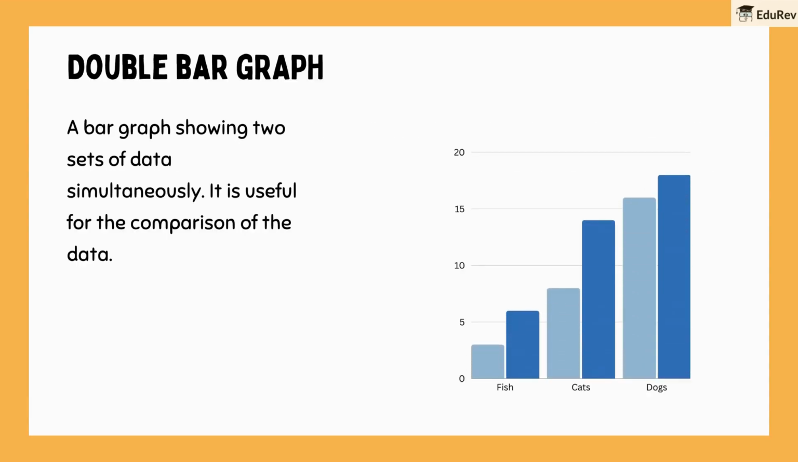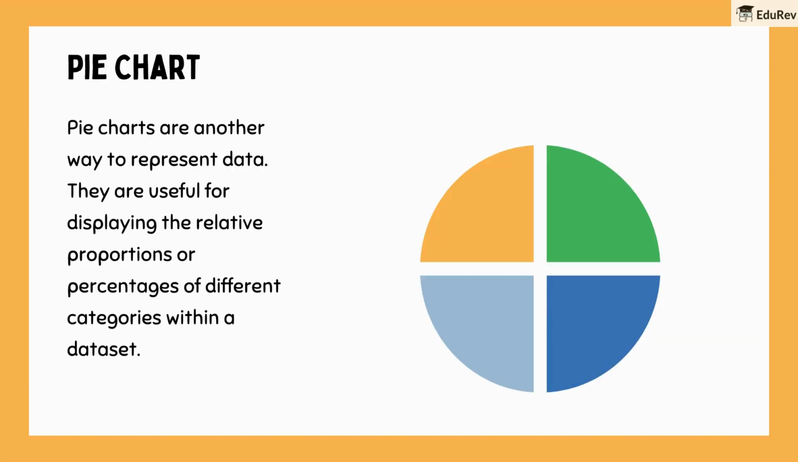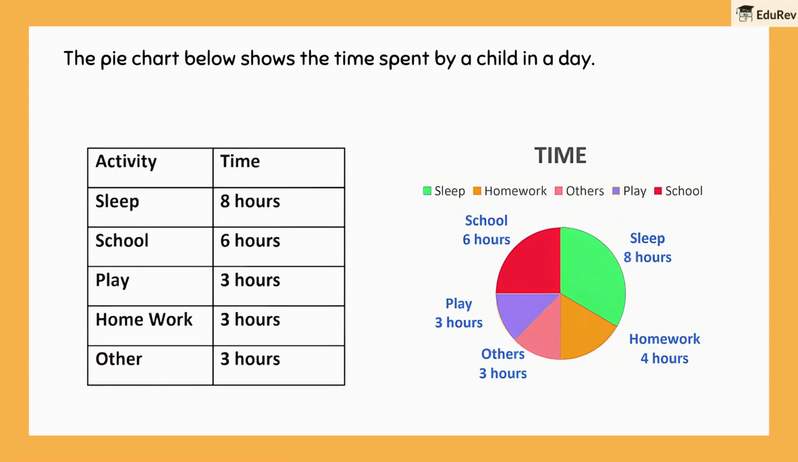There's also something called a double bar graph, which shows two sets of data simultaneously. This is useful for comparing data. Pie charts are another way to represent data. They are useful for displaying the relative proportions or percentages of different categories within a dataset. Let me give you an example of a pie chart. This pie chart shows how a child spends their time in a day, with different sectors representing activities like sleep, school, play, homework, and others.